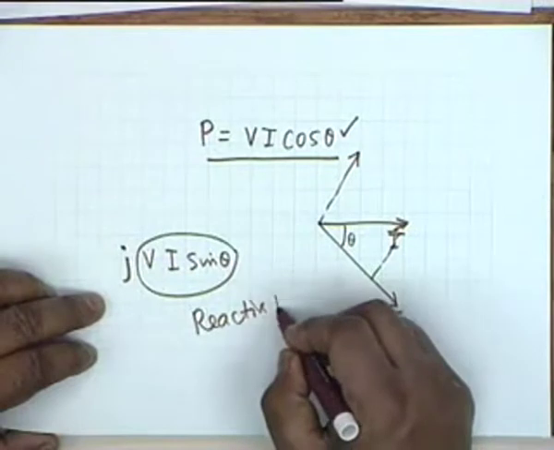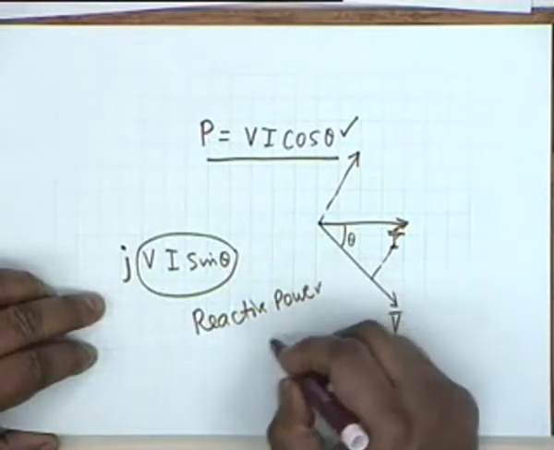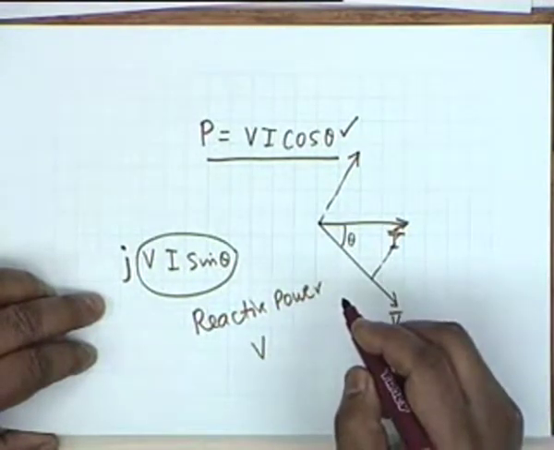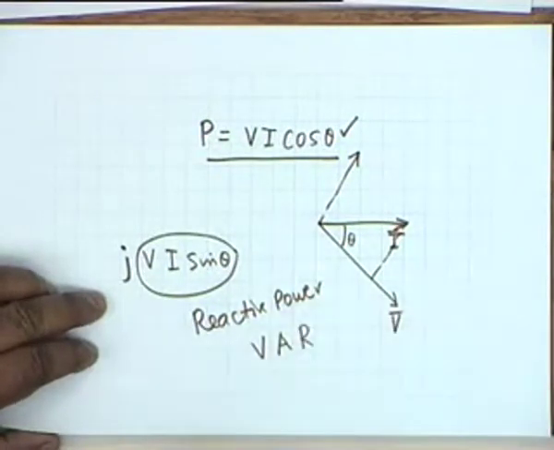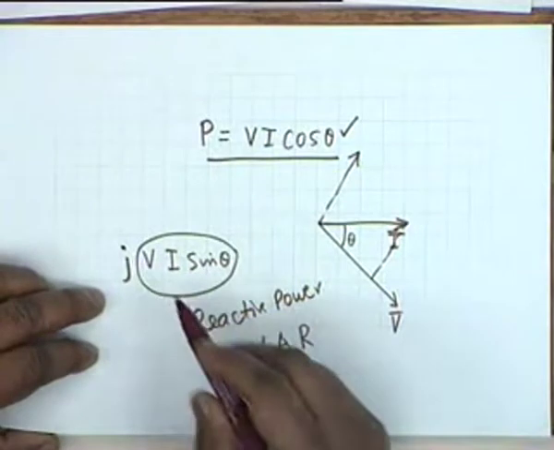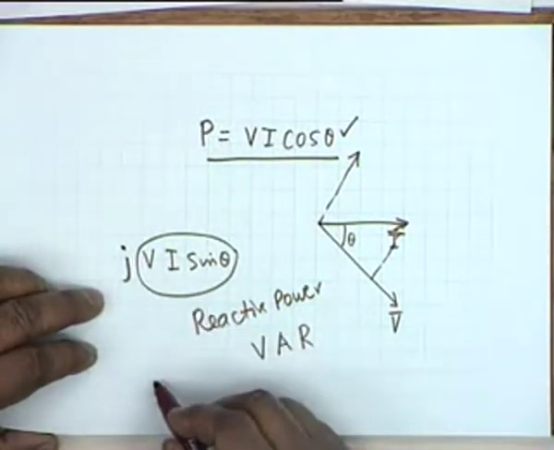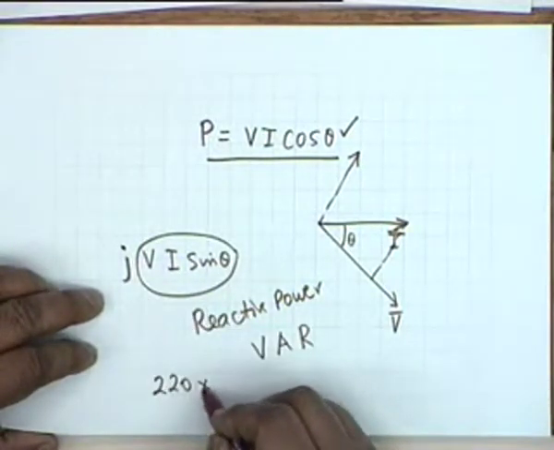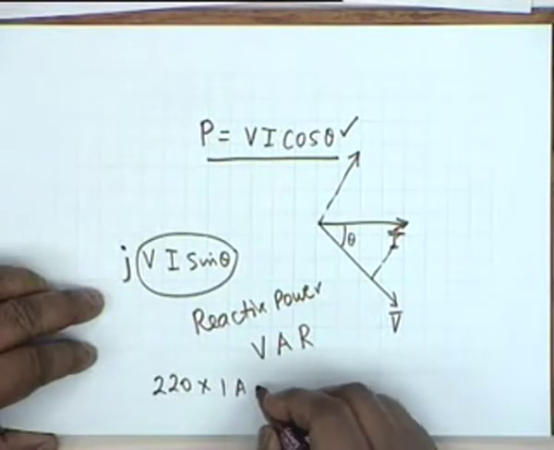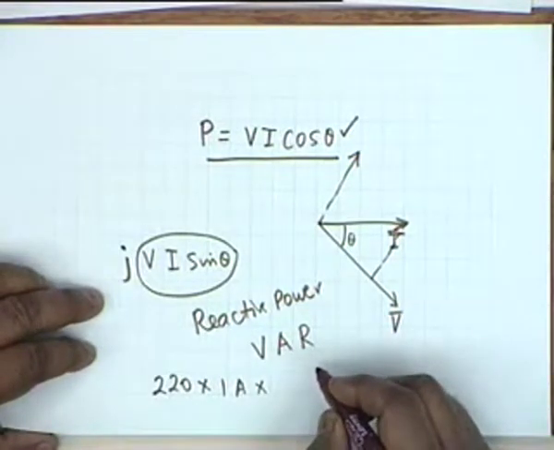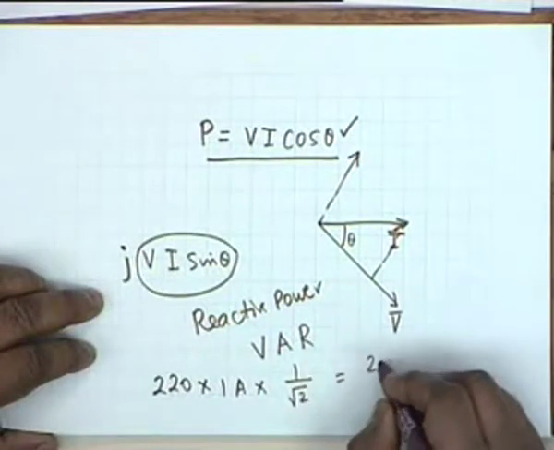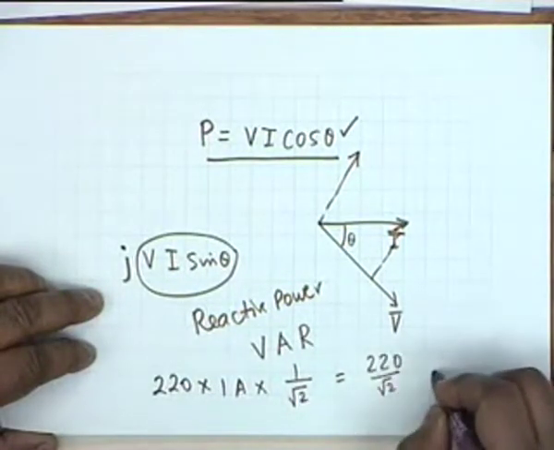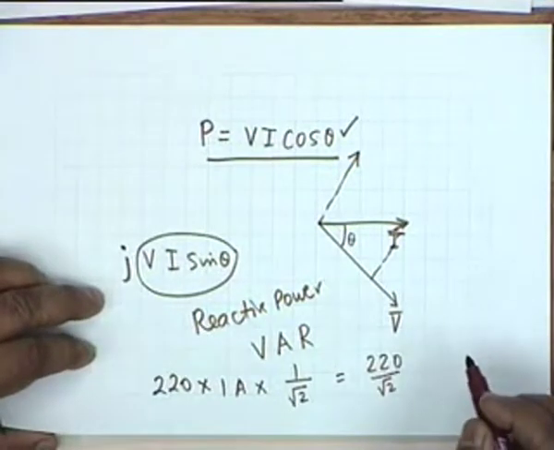Reactive power. Sometimes it's called VAR, that is volt ampere reactive. For example, if it is 220 volt, 1 ampere, and theta is, let's say, 45 degrees, then you say 1 by root 2. So this is 220 divided by root 2, and the unit, we don't say it is watts.